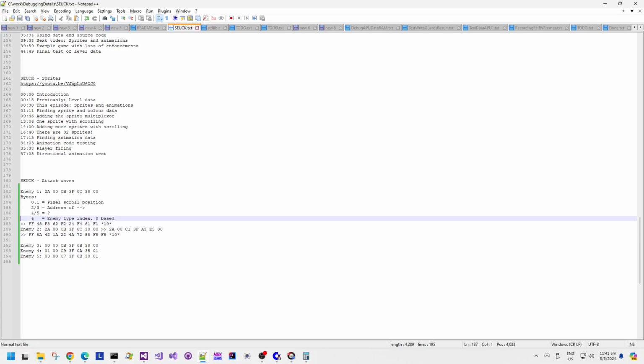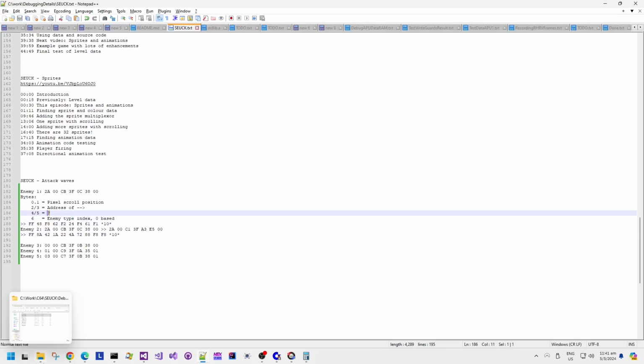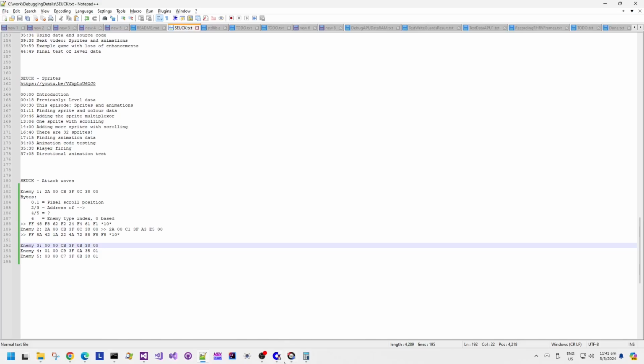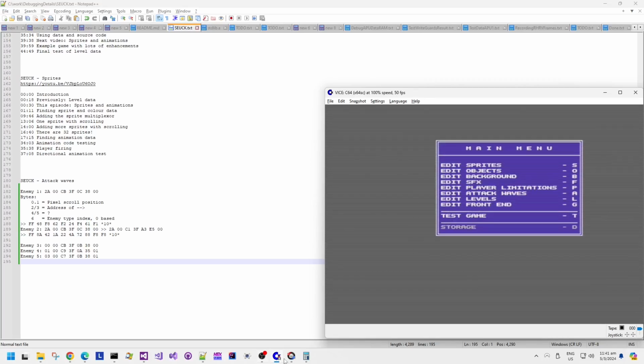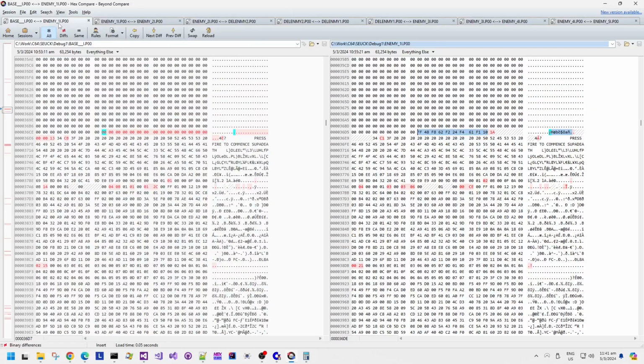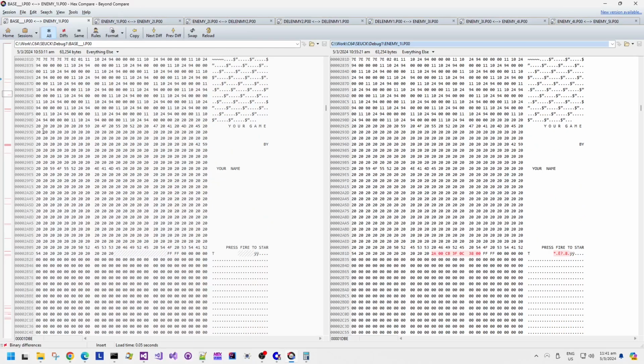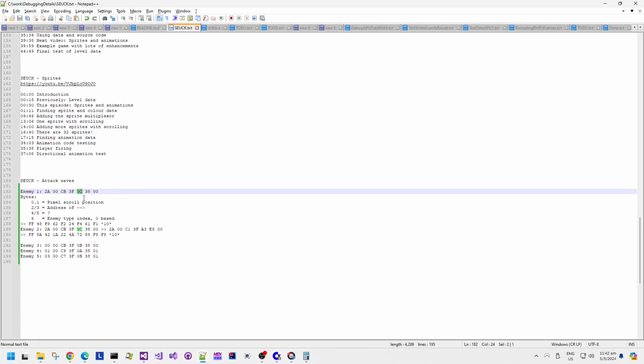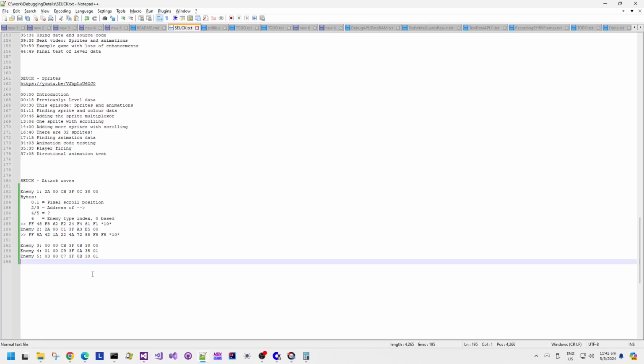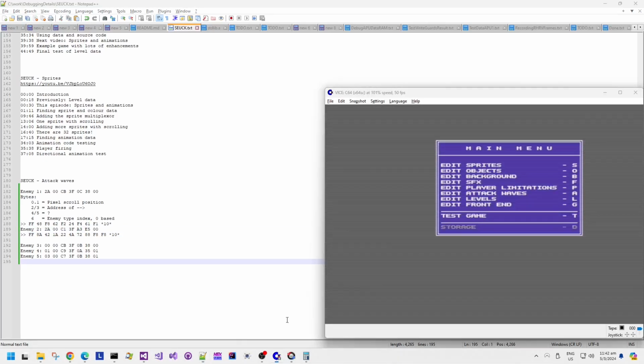So the last 2 bytes that we really need to figure out are these ones in the file. I'm almost certain that they're going to be position, but we need to test that hypothesis again by inspecting the data. So don't forget, enemy 1 was also in the top left hand corner of the screen, and enemy 2 was in the bottom right. They look like pixel positions, right? Need to test this a little bit more, I think.